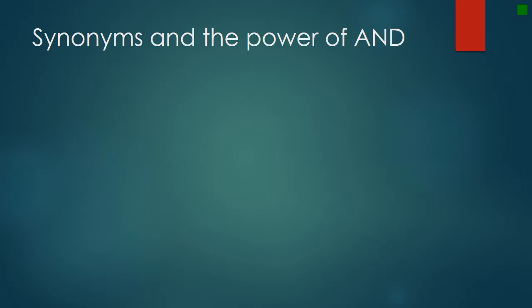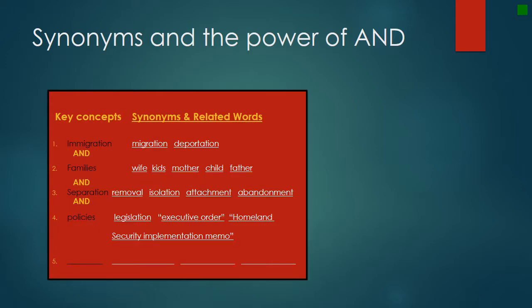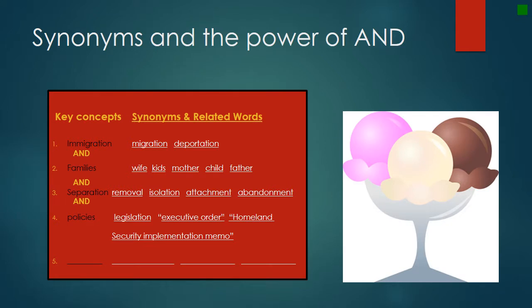To go back to our building blocks metaphor, the word "and" is like the mortar between your blocks because it connects your keywords. Using "and" tells the database to run a specific operation, which is to retrieve results that contain all of the keywords you put in. It's like saying you want a scoop of chocolate and strawberry and vanilla ice cream. Each are unique flavors, and you want them all in the same dish or document.